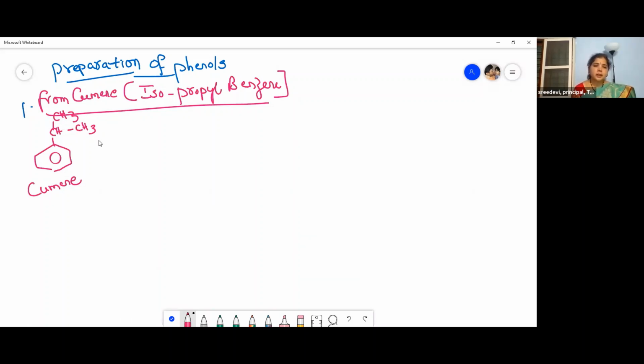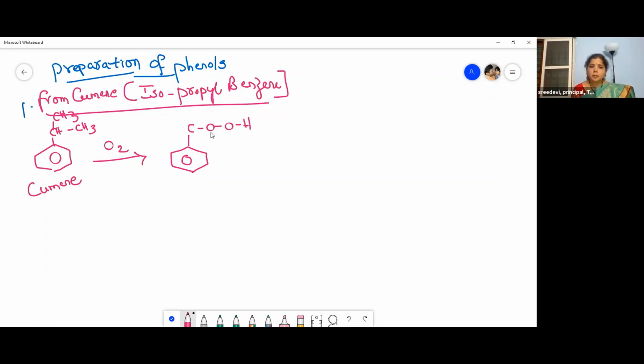So cumene on oxidation, that is, when it is bubbled with oxygen, gives hydroperoxide. What is a peroxide? When a bond is present between two oxygen atoms, we call it a peroxide. See how to write a peroxide.